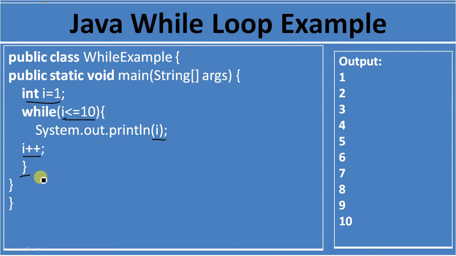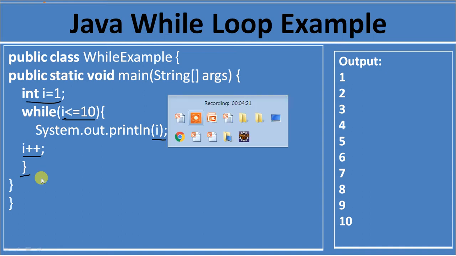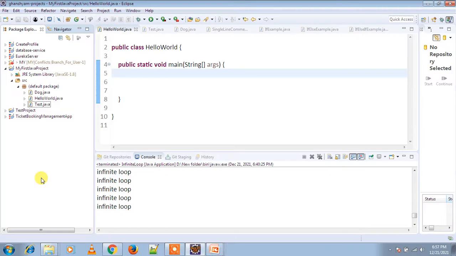Okay, so let me show you in the Eclipse IDE. Here we are going to create a new class.